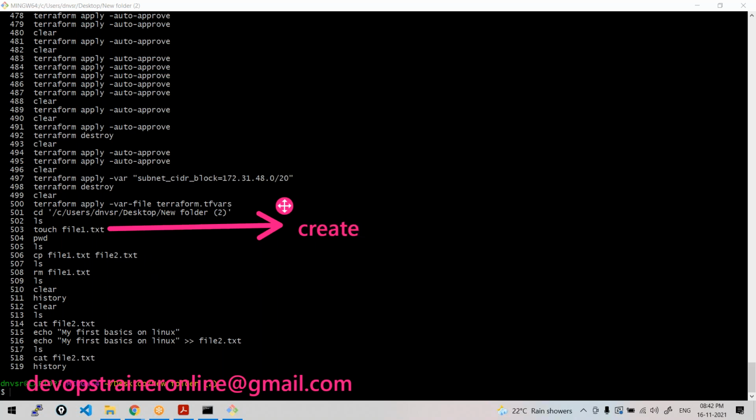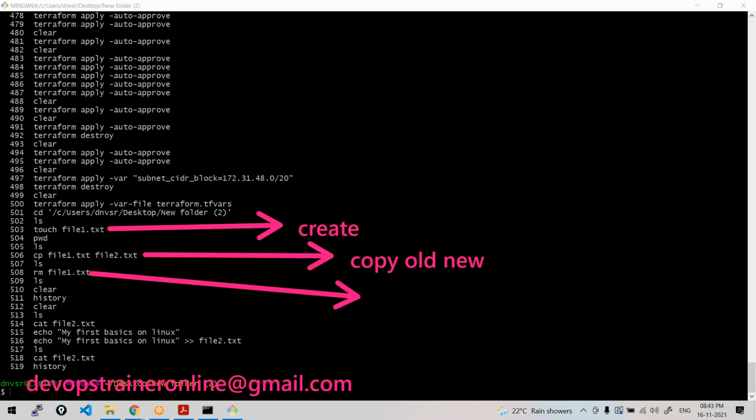The cp command will help you copy a file, the existing old file, and create a new file with any name you choose. And then the rm command deletes files.